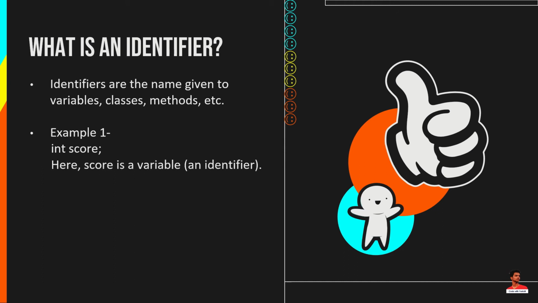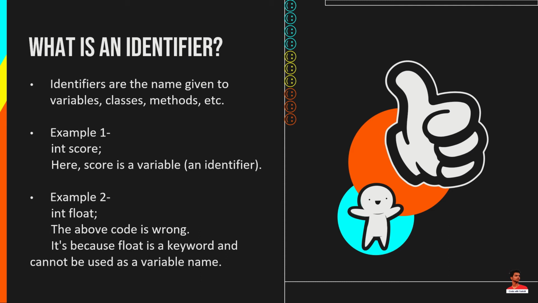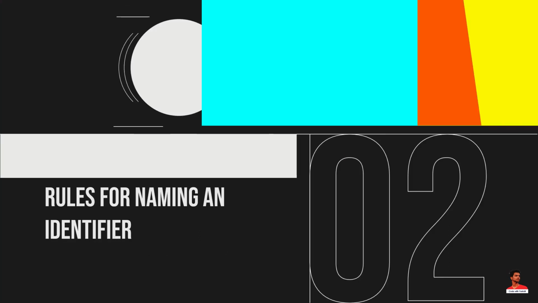You cannot use keywords as variable names. It's because keywords have predefined meanings. Another example is int float. This code is wrong. It's because float is a keyword and cannot be used as a variable name. There are some rules for naming an identifier.